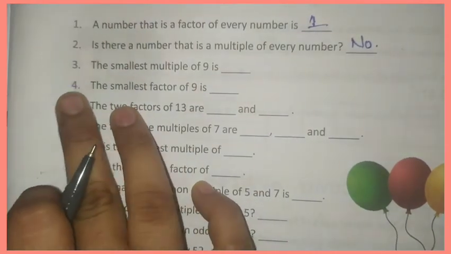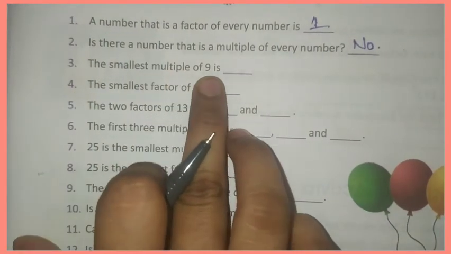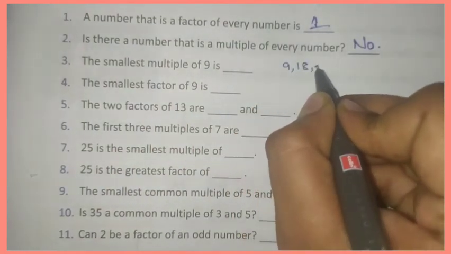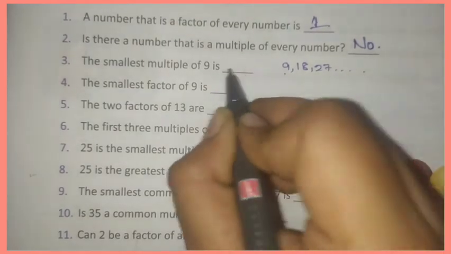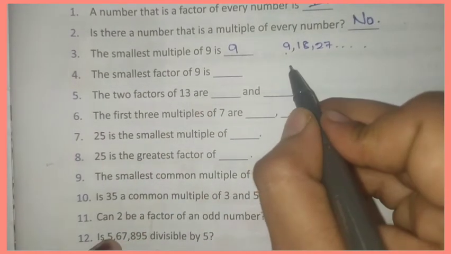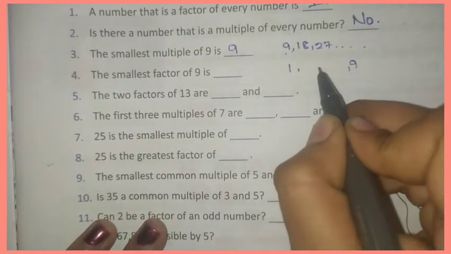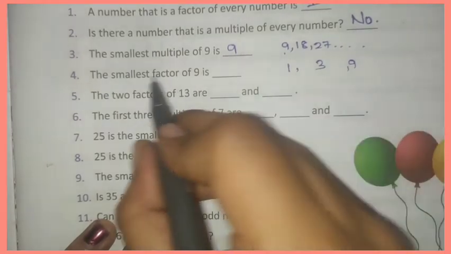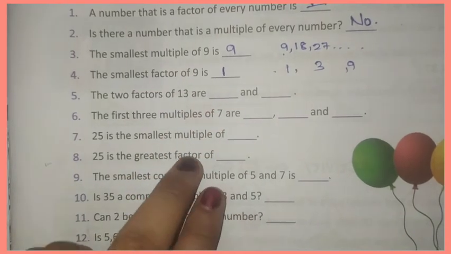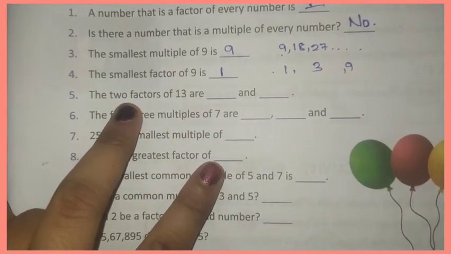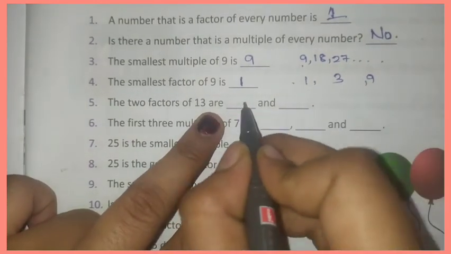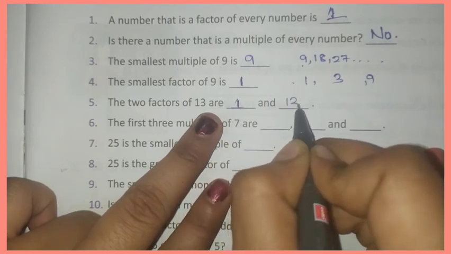Okay. The smallest multiple of 9 is 9. Multiples of 9 are 9, 18, 27, like that. Okay, 9 is the smallest multiple. The smallest factor of 9: factors of 9 are 1 9s are 9, 3 3s are 9. So the smallest factor is 1. For every number, the smallest factor will be 1. Okay. The two factors of 13 are 1 and 13, as 13 ones are 13.